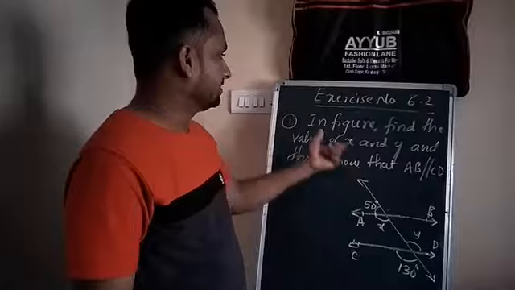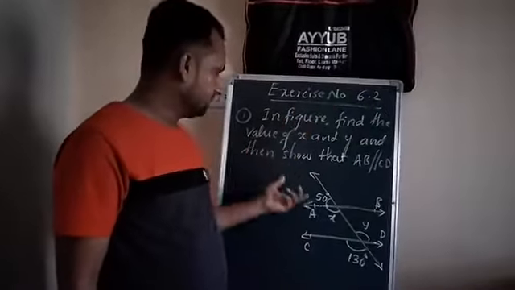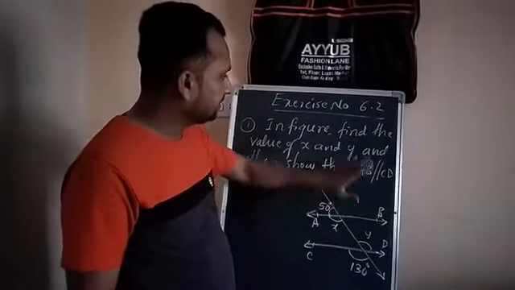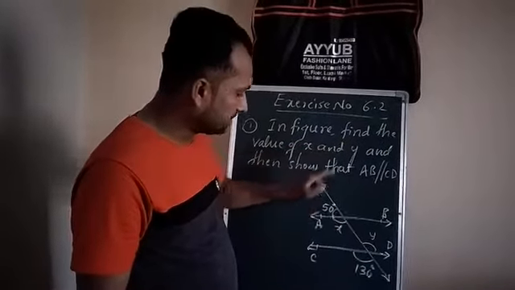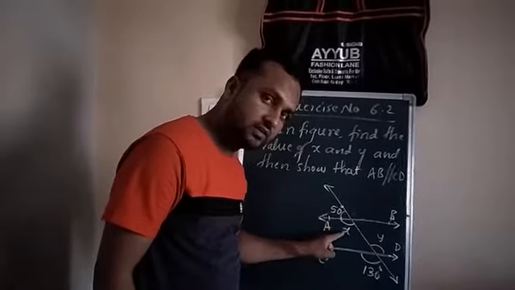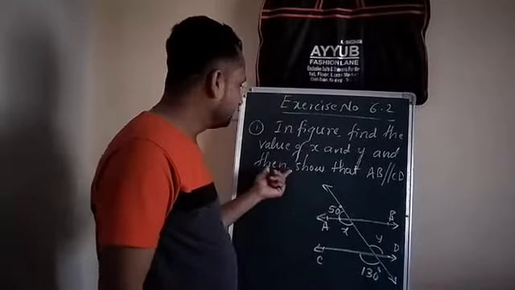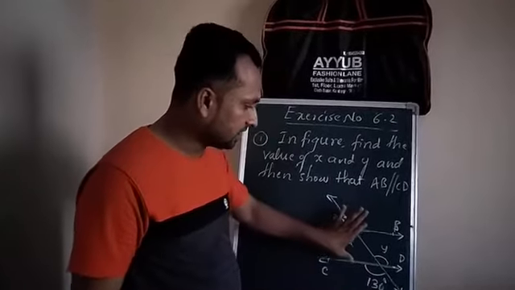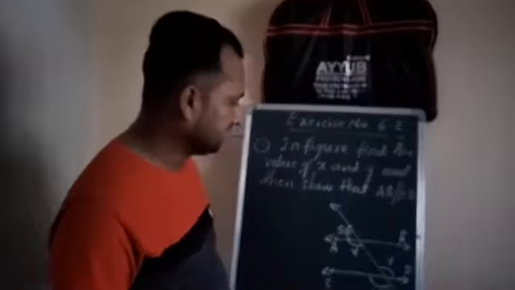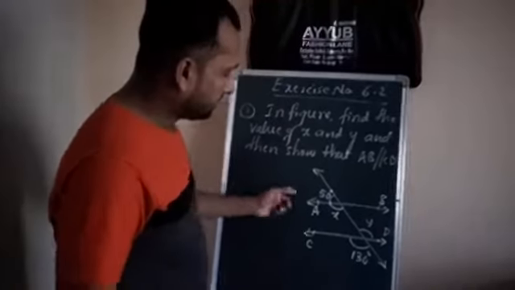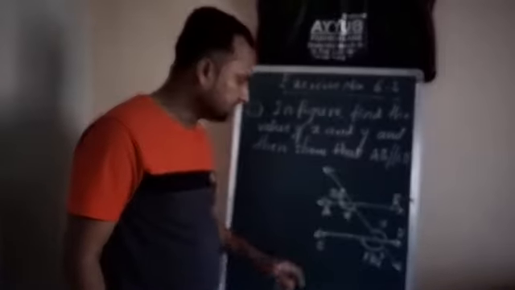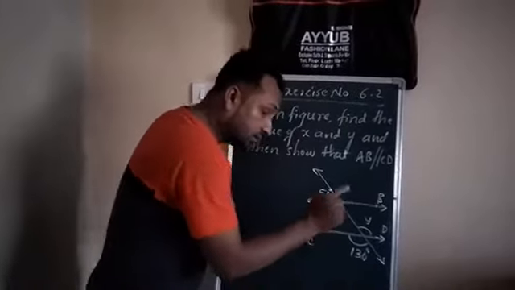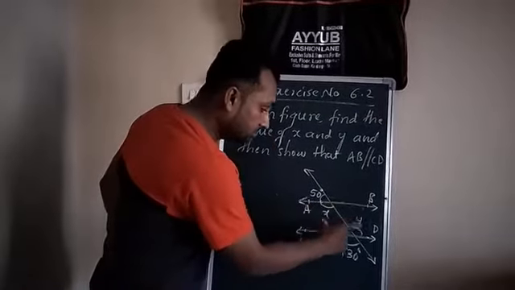First, see exercise number 6.2. In the figure they have given the angles. Find the values of x and y, and then show that AB is parallel to CD. Clear? You will find the unknown angles one by one. AB and CD are the two lines and this is the transversal. You have to show that AB is parallel to CD.